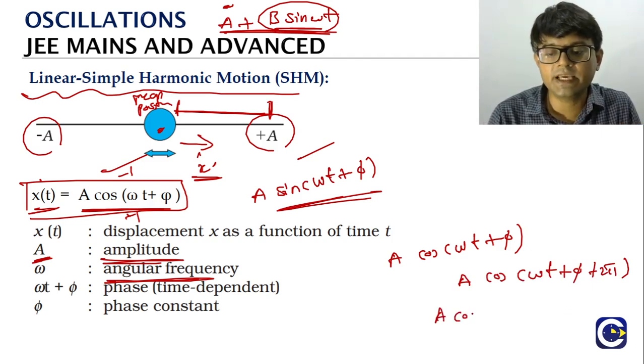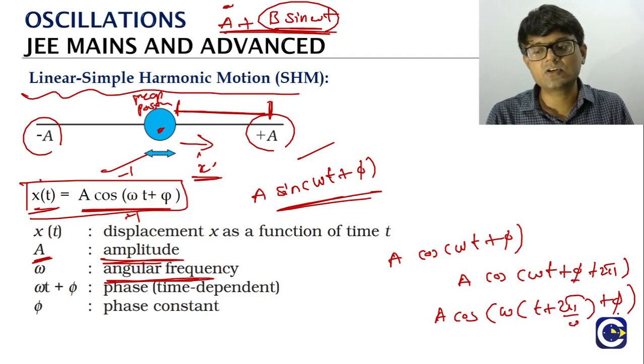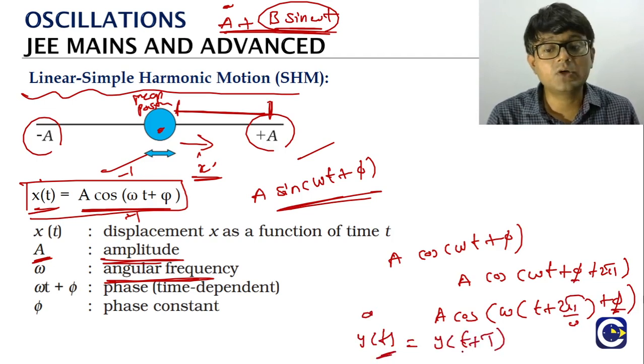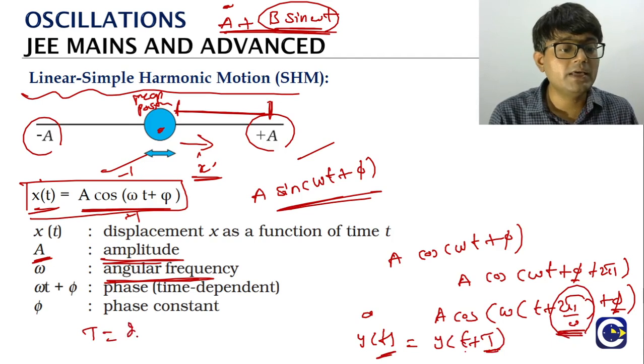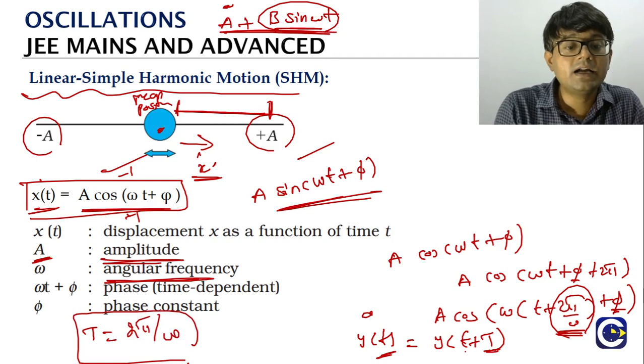Now we will just try to rearrange it. Cos, just take omega common. We will have t plus 2 pi by omega, plus phi. Phi is as it is, constant. So if you compare this with our general representation, the position at a general time t is equal to what? Position at general time t plus the period. Look at this. What is the period here? 2 pi by omega. So the period value will be given by 2 pi by omega. That is the relation between the period and the angular frequency.